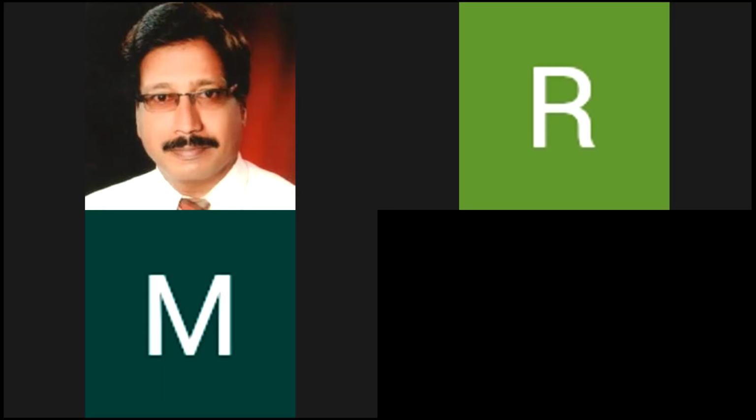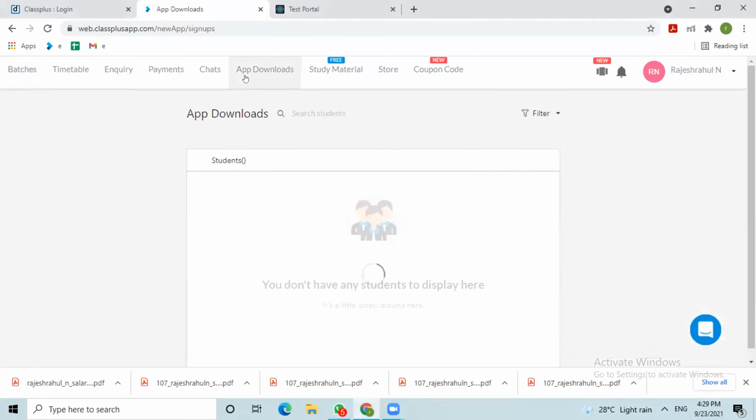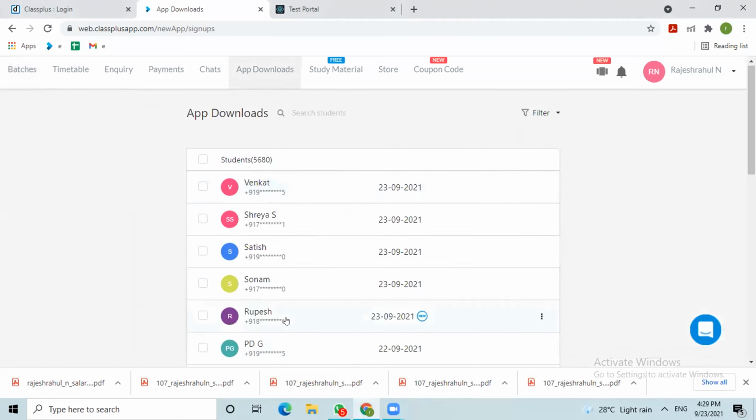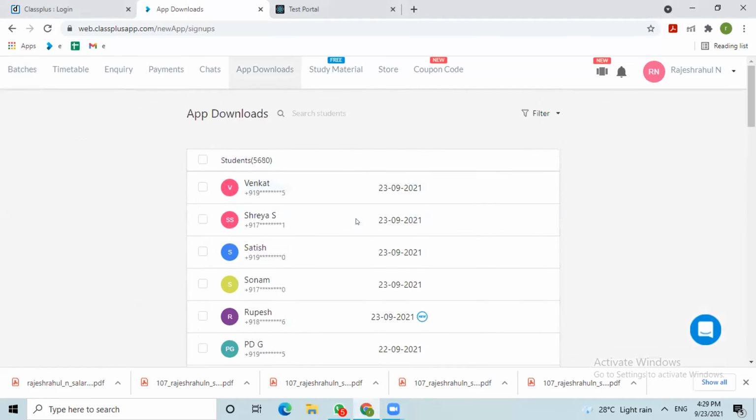So, is there any facility for that? So here there is an option, sir. As Rahul has already explained, the student who has downloaded your app, you will be getting their database from the data of app downloads. You will be getting all the data itself, like mobile number, email ID. Okay. If you want to share the email marketing, or if you want to do.